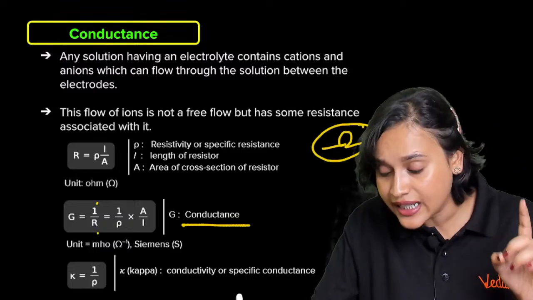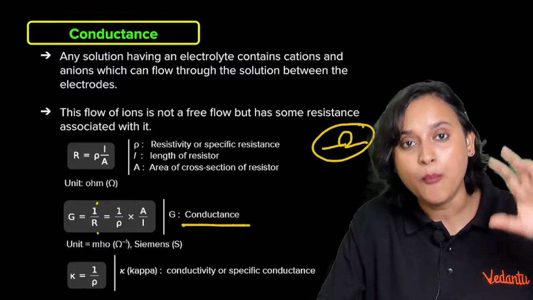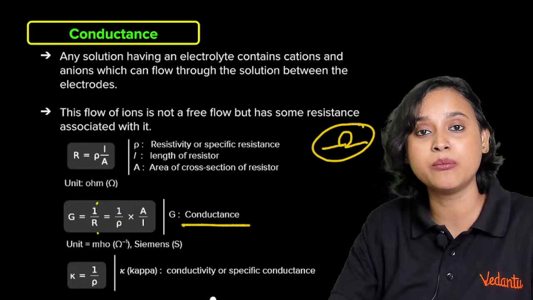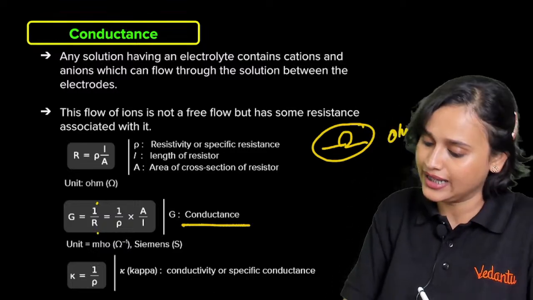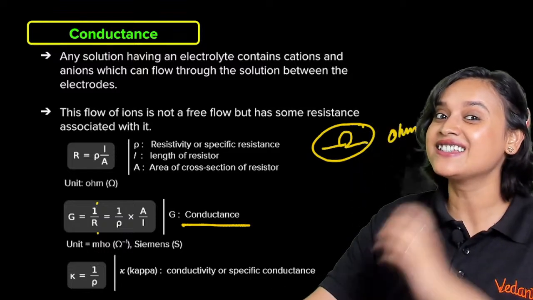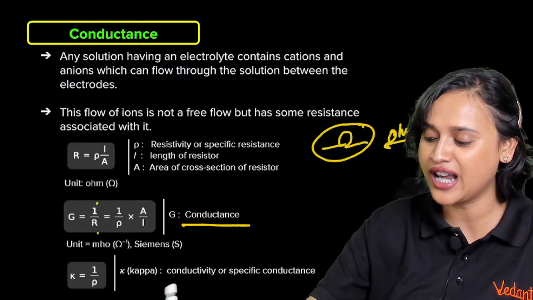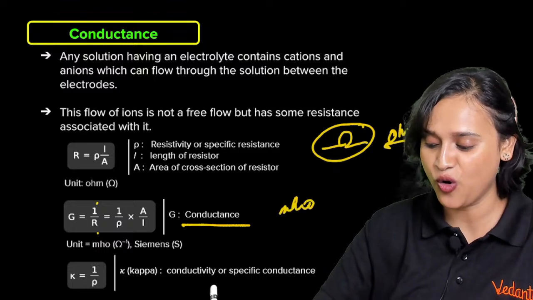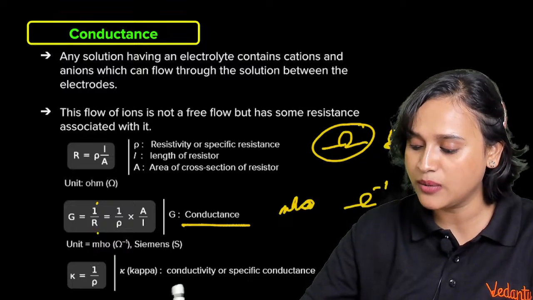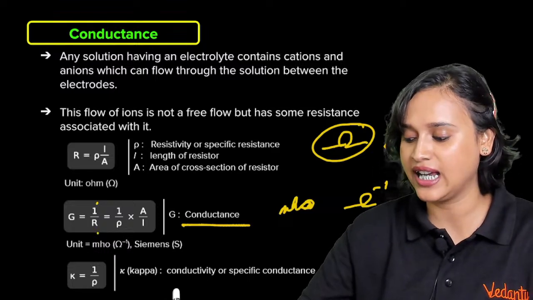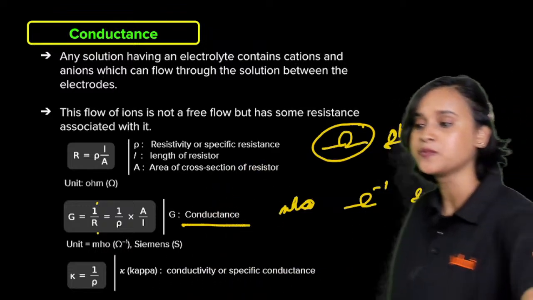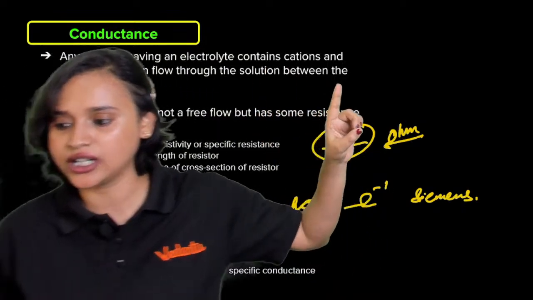If that is the case, this formula can be modified and written as 1 divided by rho multiplied with area of cross section divided by length. Is that not so, everyone? And now the funniest part of it is that the unit of conductance is the opposite of this, which is mho, M-H-O. You can write it as mho, you can show it as omega to the power -1, or we can say that it is Siemens, S-I-E-M-E-N-S. Cool, everybody?